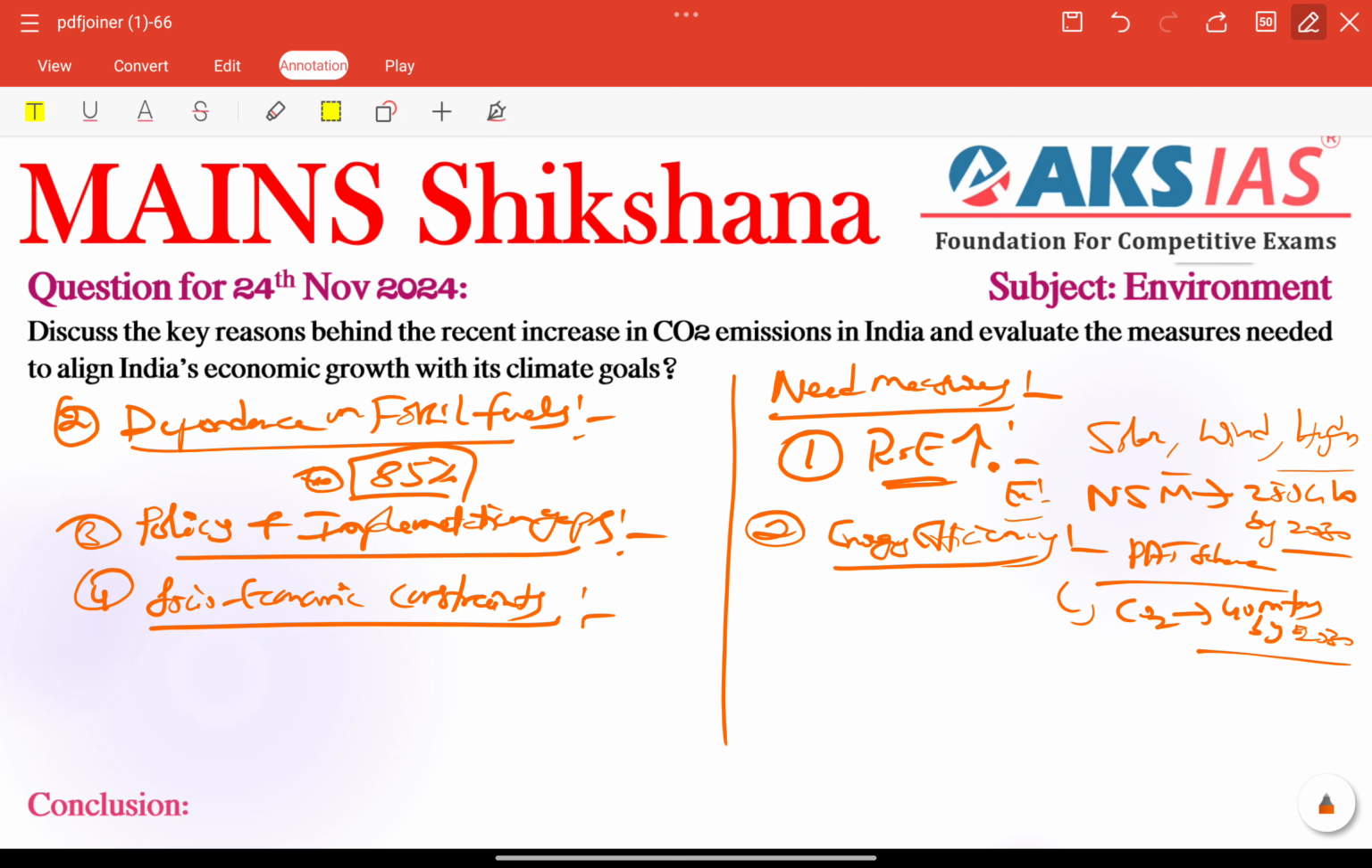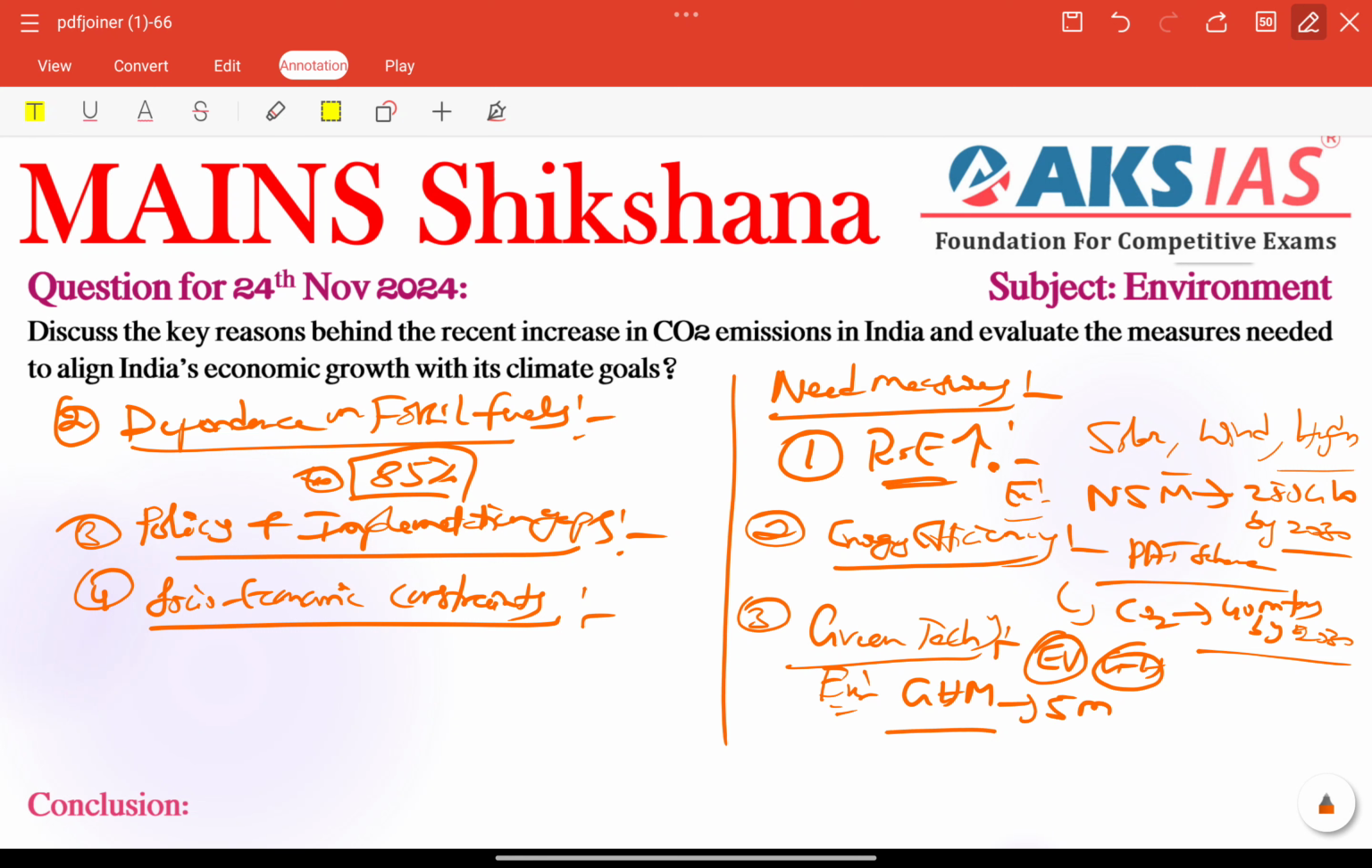Other than that, we can also talk about investing in green technology. Green technology is a very important keyword here. Boosting our electric vehicle adoption and green hydrogen production. For example, our Green Hydrogen Mission aims for almost 5 million metric tons of production by 2030. This is a very important mission. Other than the National Solar Mission, we have the Green Hydrogen Mission also. These are the important keywords to include as justification.